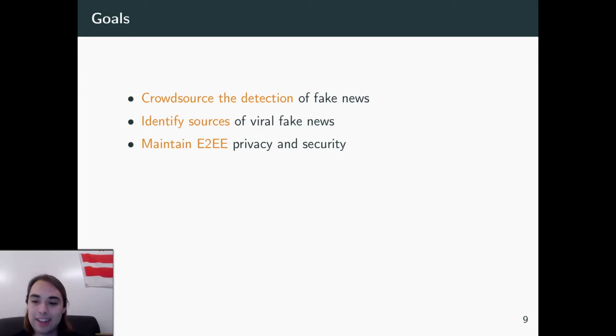Well, again, like the research shows, what we really want to do is just crowdsource the detection of fake news. We want that average group of users to just go ahead and tell us what fake news is instead of trying to prescribe it to them, right? And so we want them to crowdsource the detection, ideally identify the sources of viral fake news, since it's just a bunch of low credibility sources that there's not a lot of, and obviously since it's end-to-end encrypted platforms, we want to continue to maintain that privacy and security that they provide.